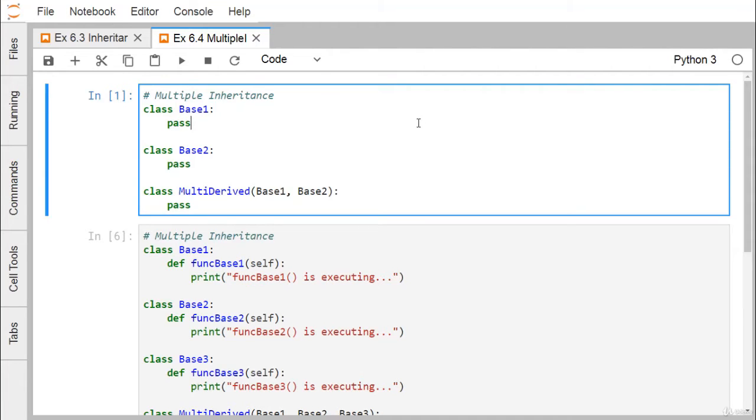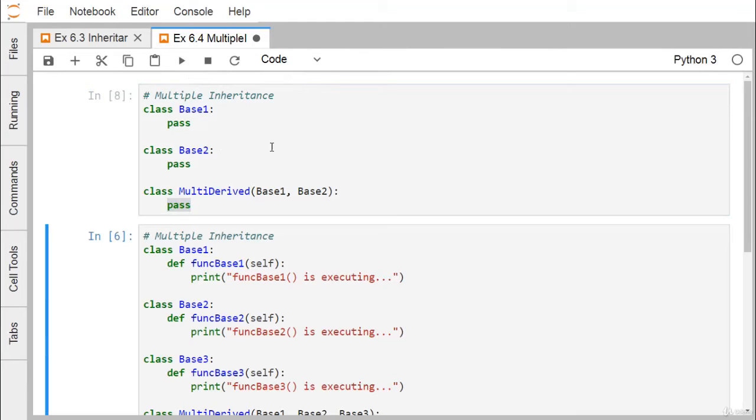And here we have one example. Class base 1 having one statement, pass. Class base 2 having one statement, pass here. And class multi derived, which will take base 1 and base 2 as the base classes or the super classes, and we will have only one statement, pass, here. So if I execute this one, you see no error has occurred. So Python supports multiple inheritance.